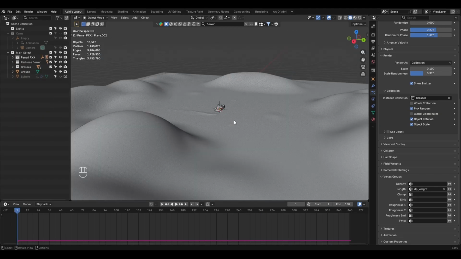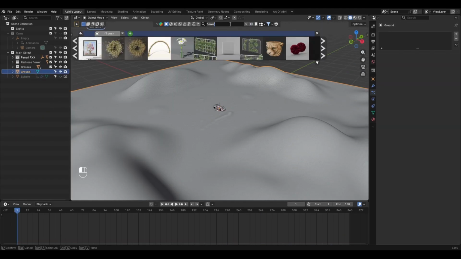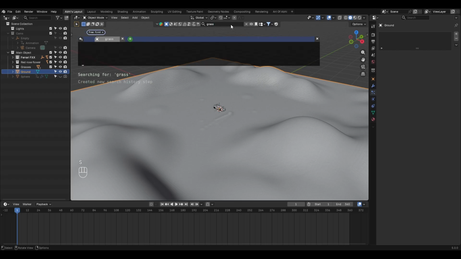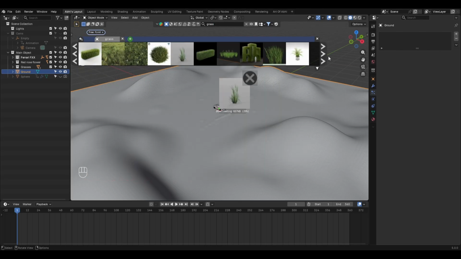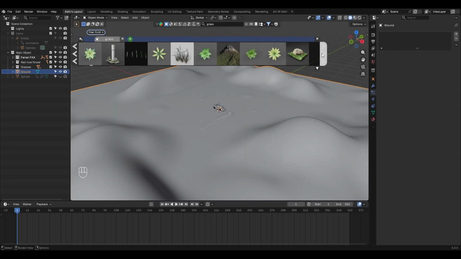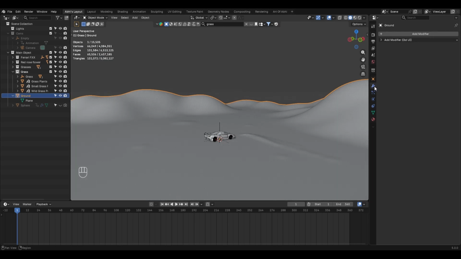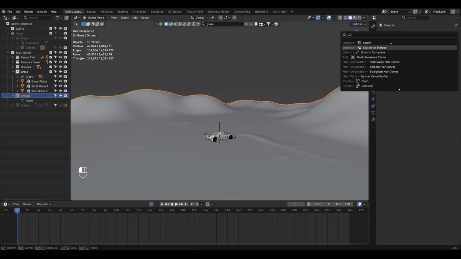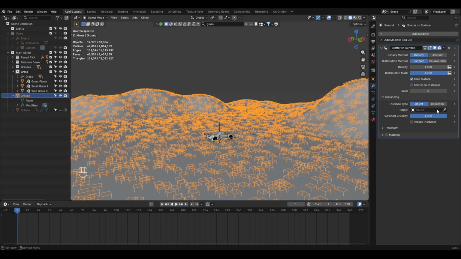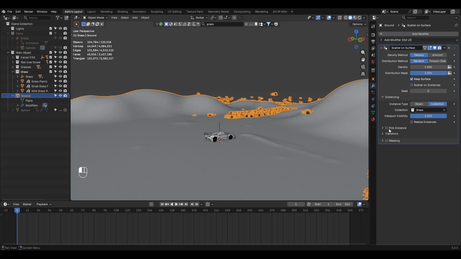Next, unhide the ground plane, select it and go to the BlenderKit search bar. Search for grass and choose a few different types of grass for the ground. Once the grass is downloaded into the viewport, move it into the new collection named grass. Then select the ground plane, go to the modifiers tab, click on add modifier and search for the scatter on surface modifier. Set the instance type to collection and select the grass collection. Also enable pick instances.